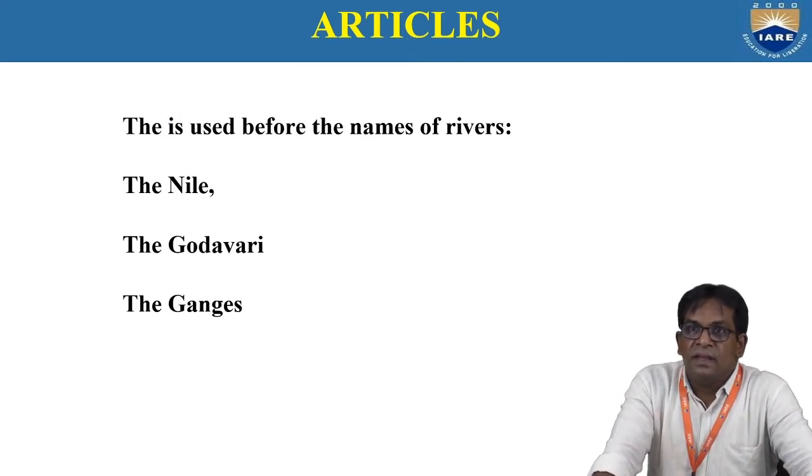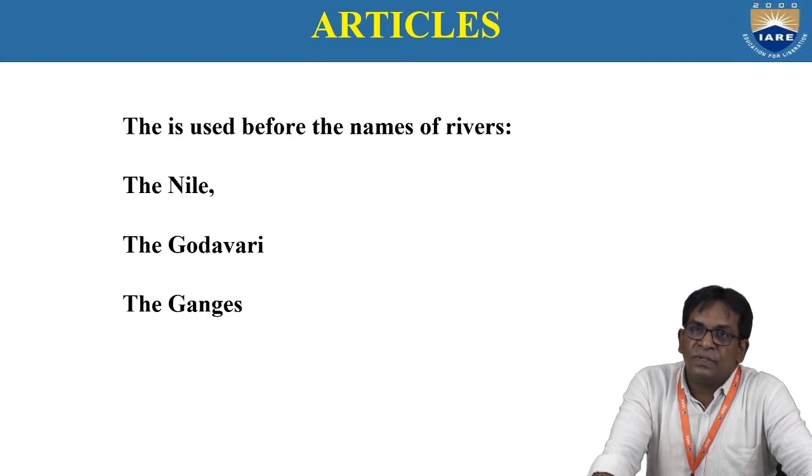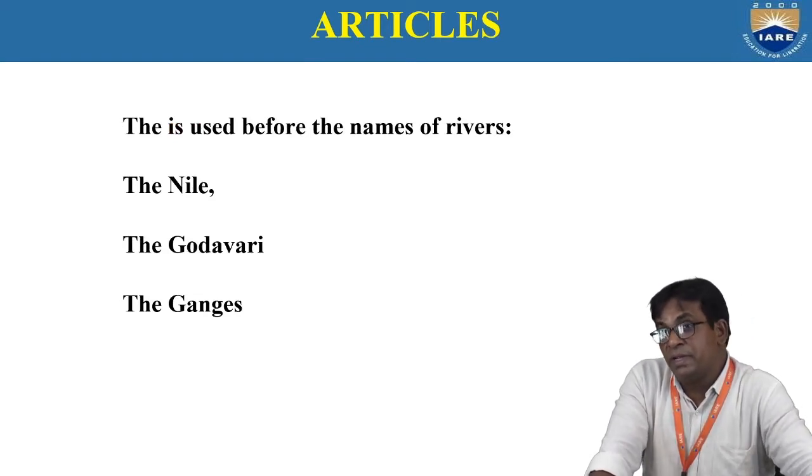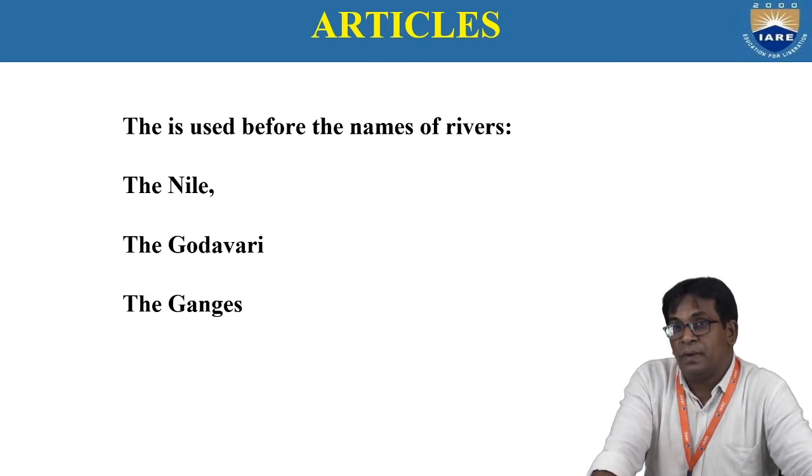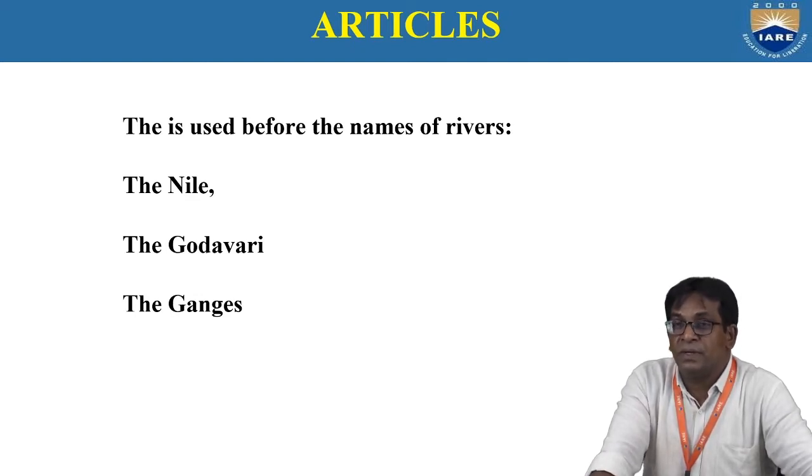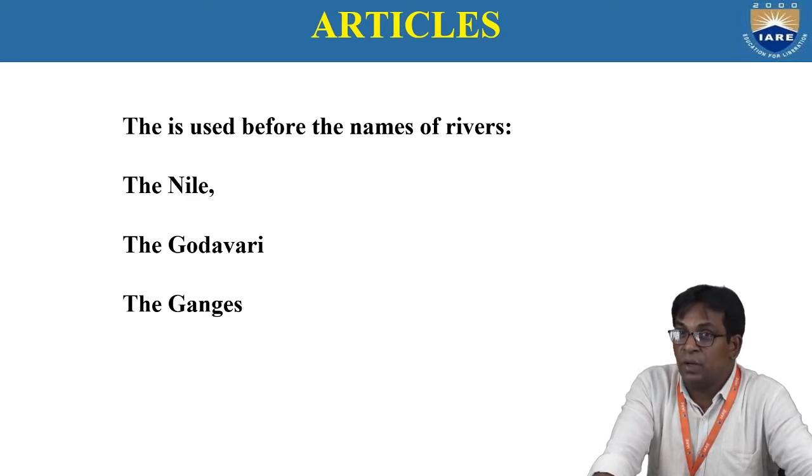See, the definite article can be used before the names of rivers. When we are using big rivers, famous rivers, we have to use definite article. The Nile, the Godavari, the Ganges.